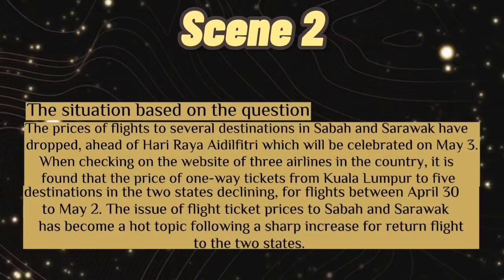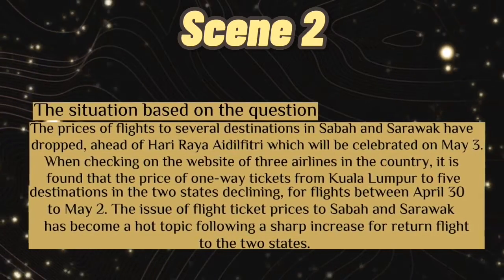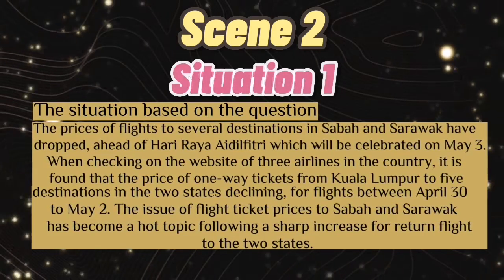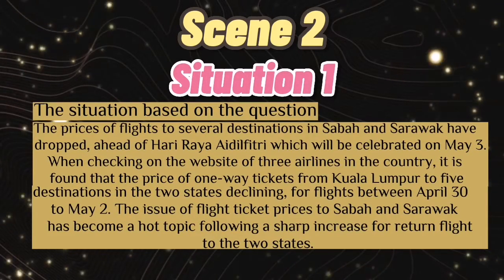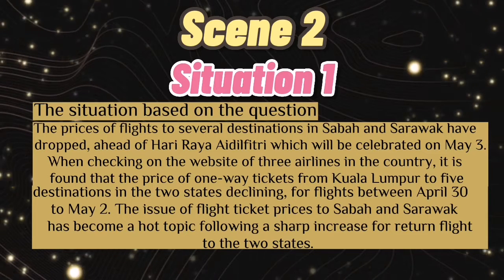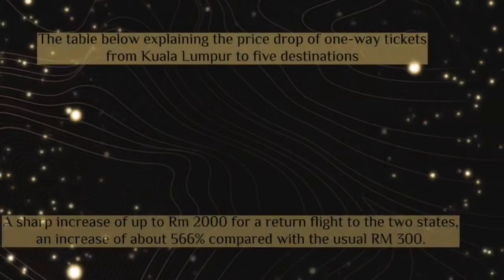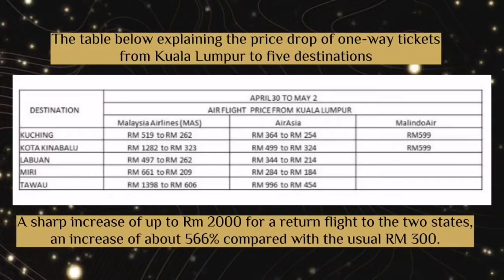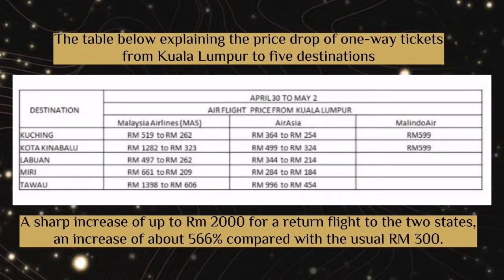The prices of flight tickets to several destinations in Sabah and Sarawak have dropped ahead of Hari Raya Aidilfitri, which will be celebrated on May 3rd. When checking on the website of 3 airlines in the country, it is found that the price of one-way tickets from Kuala Lumpur to 5 destinations in the 2 states is declining for flights between April 30th and May 2nd. This is the table explaining the price drop of one-way tickets from Kuala Lumpur to 5 destinations.